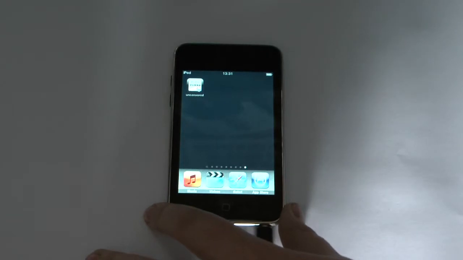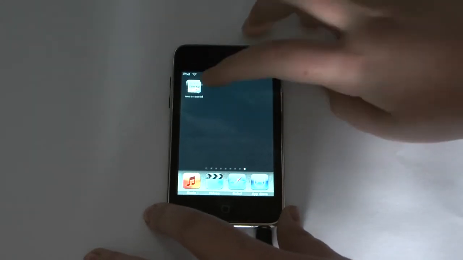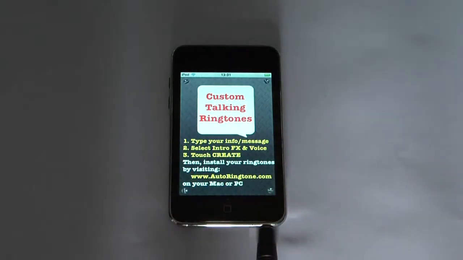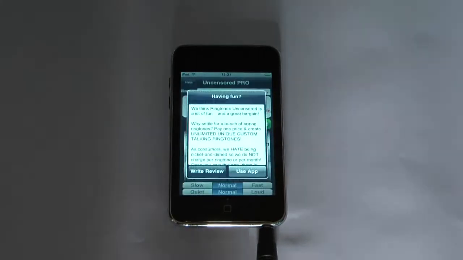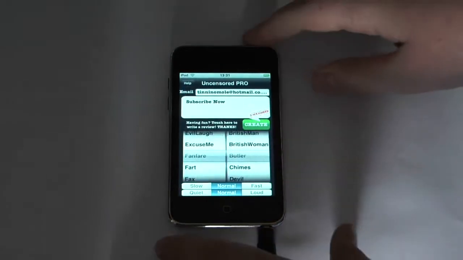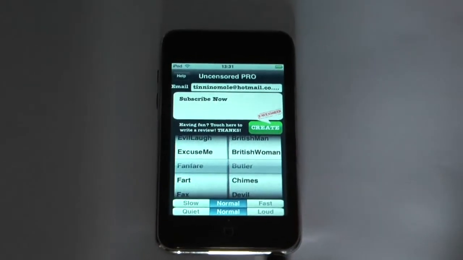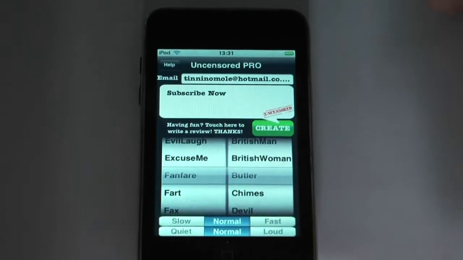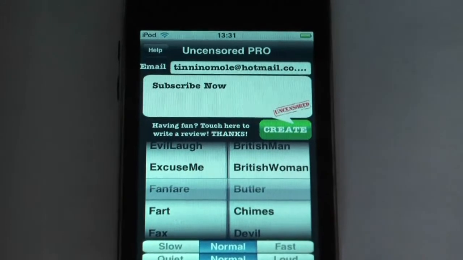This app is called Uncensored PRO, 9,999 ringtones. So basically, the creator of this app, his name is Todd. He was very kind and he sent me 5 promo codes. So basically, what this app can do is it can make a ringtone for your iPod or iPhone.